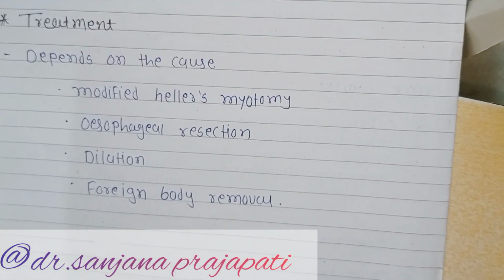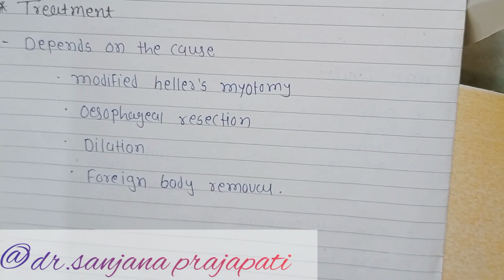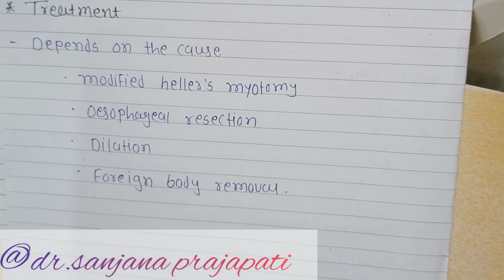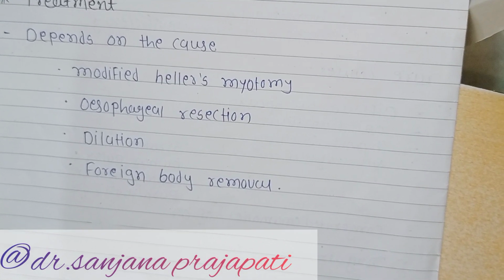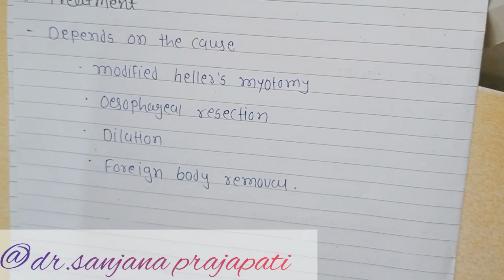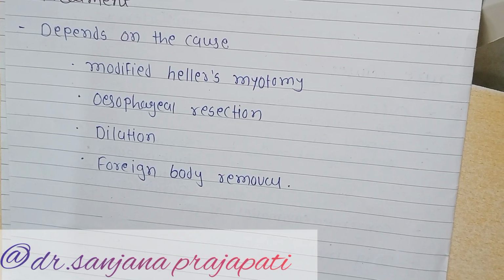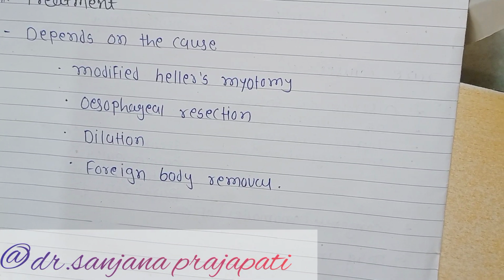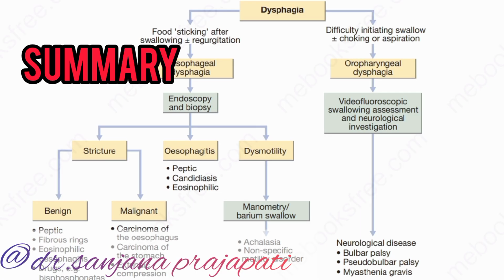Now the last part is the treatment. Treatment depends upon the cause, like modified Heller's myotomy, esophageal resection, उतना भाग हम कट कर देंगे, और डायलेटेशन, वो जो भी स्ट्रक्चर है उसको हम डायलेट कर देंगे, and the foreign body removal. In the last, we see the summary of dysphagia. So let's start.